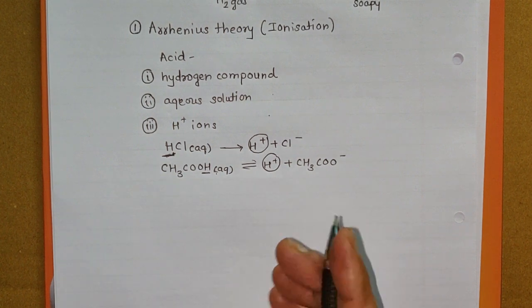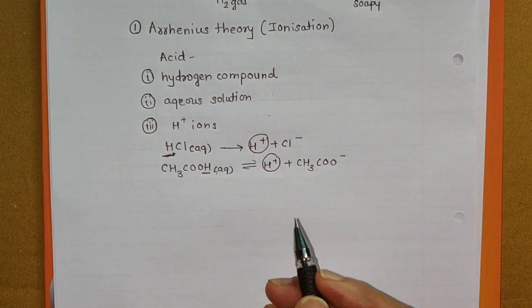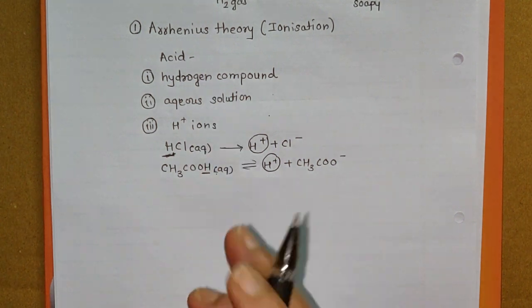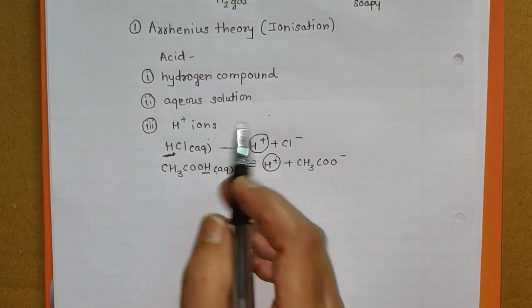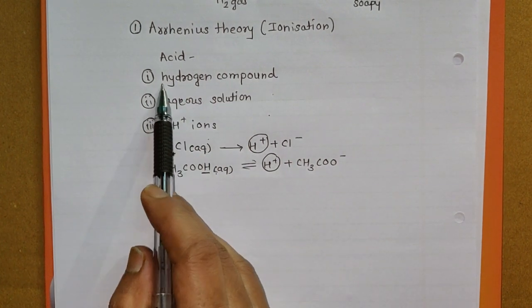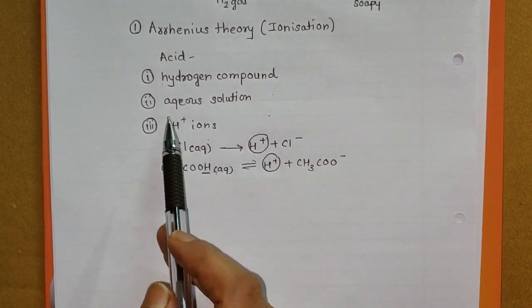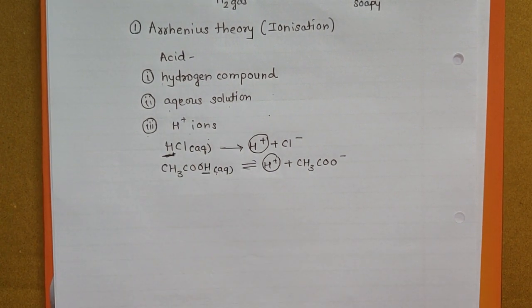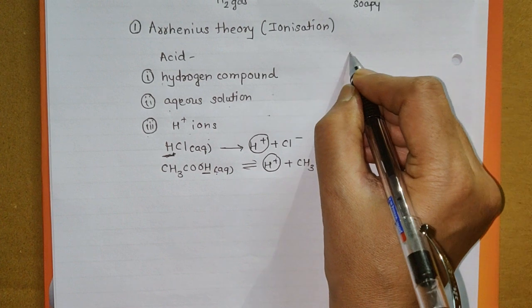We can explain it by taking other examples also. Now remember that if one of these three conditions is not followed by the substance, it cannot be called an acid. These three conditions are compulsory. That is, it must be a hydrogen compound, we have to take the aqueous solution, and H plus ions must be obtained. Now what is a base according to this theory?